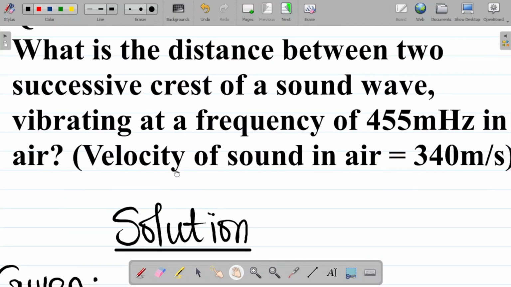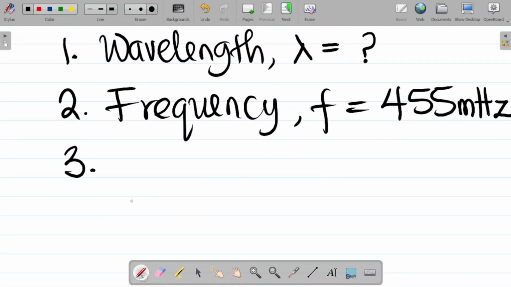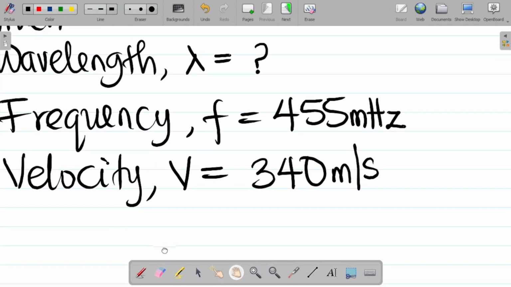Let's look at number three. Number three here, they said the velocity of sound in air is 340 meters per second. So we're given velocity of sound in air, or let's say velocity. Let's call this V as being equal to 340 meters per second. Alright, so I have this.